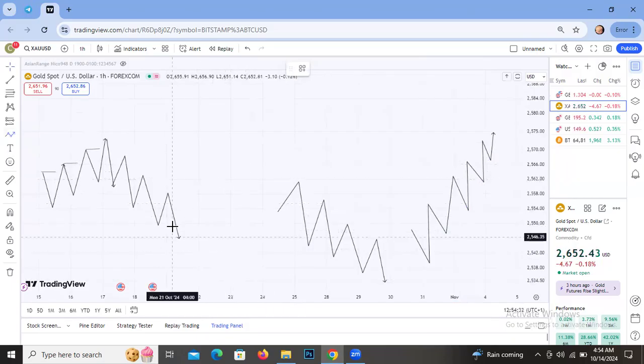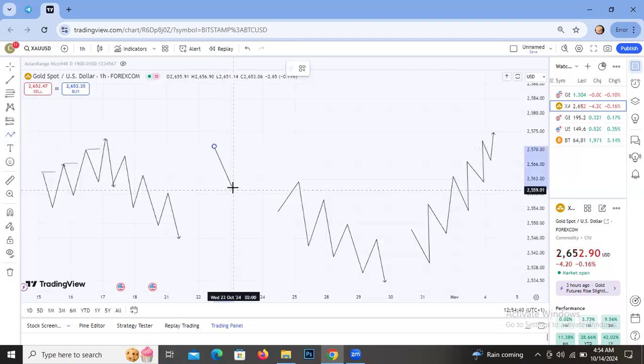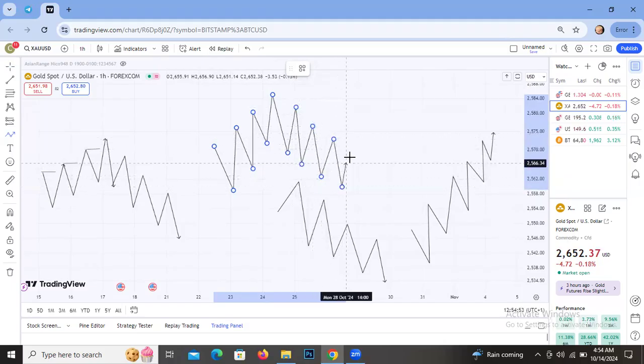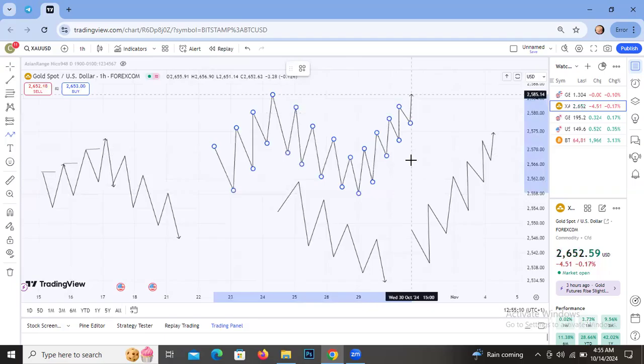So when do we say that the market shifted a structure, or we experience a change of character in the market, or market structure shift, any one you want? It is when, let's say, we have an uptrend market, where the market keeps breaking the high highs, and unfortunately the market drops down and breaks the low. So the market wants to change trend to downtrend and start going down again. Then when you experience another shift to the upside, it shows the market wants to change trend again. Now this is a shift in the market, which is the change of character. Then you experience another trend in the market and all that. So it's just simple.